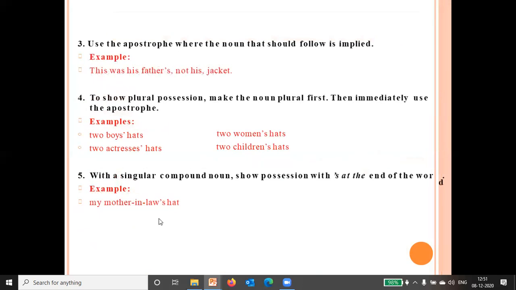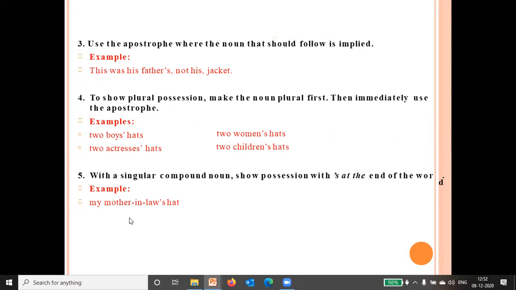Use an apostrophe when the noun that should follow is implied. This was his father's, not his jacket. Means this was his father's, not his jacket. This jacket belonged to his father. To show plural possession, make the noun plural first, then immediately use the apostrophe. Two boys' hats. If you want to show plural possession, how will you show it? You will make the noun plural, boys, and then you will put the apostrophe.